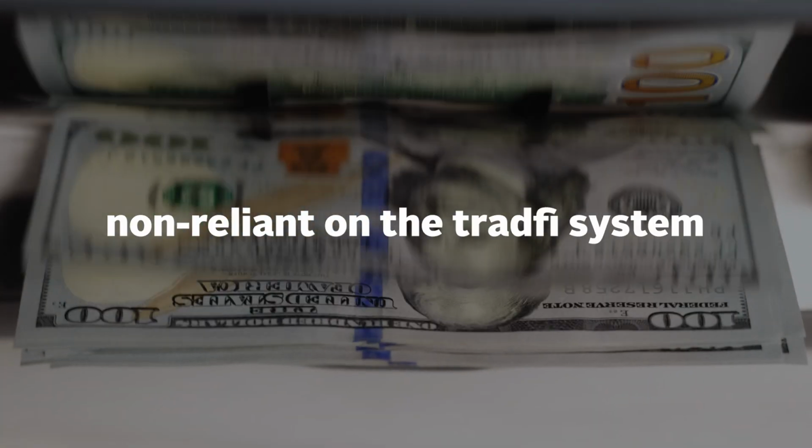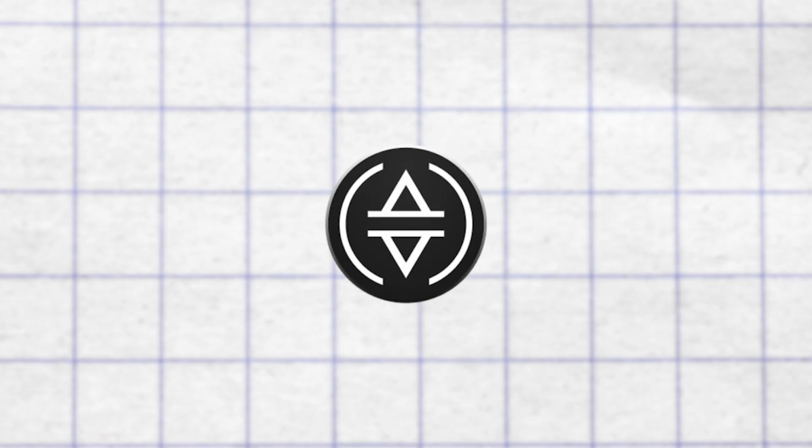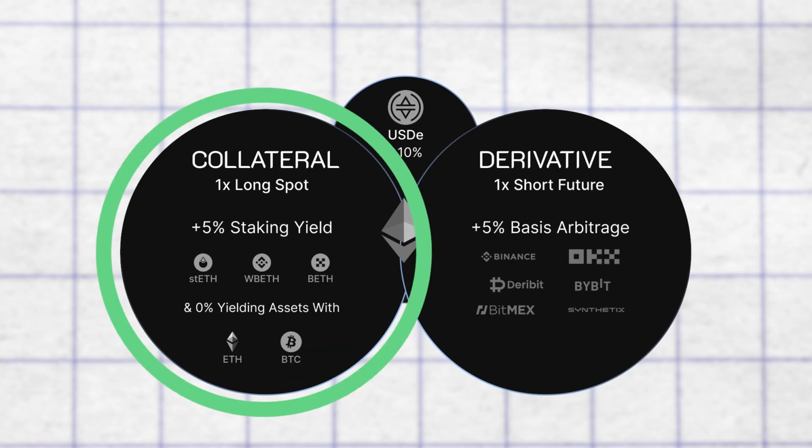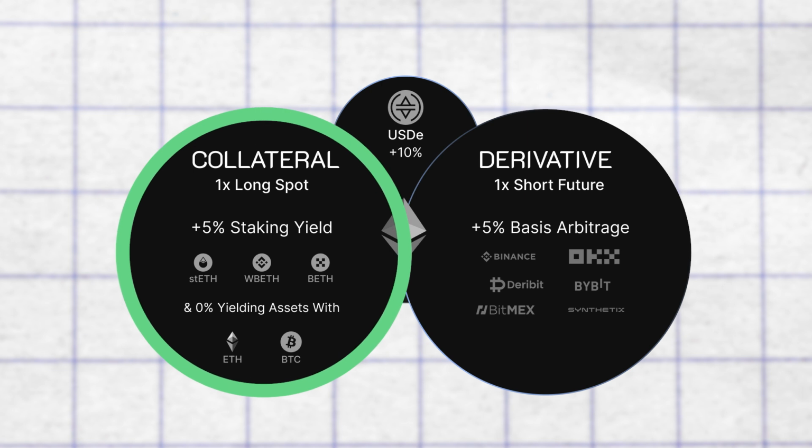As an effort to address the pain point of DeFi, Ethena set out to create a stablecoin that is non-reliant on the TradFi system. USDe is backed one-to-one by delta-neutral crypto-native collateral, which currently consists of ETH liquid staking tokens like stETH, wrapped bETH, and bETH, and also Bitcoin.